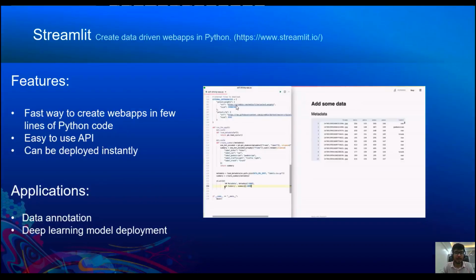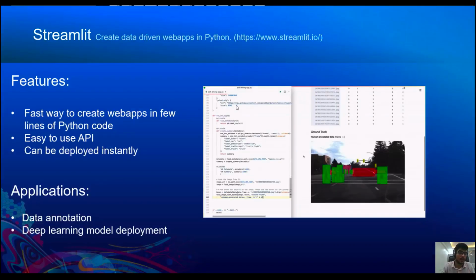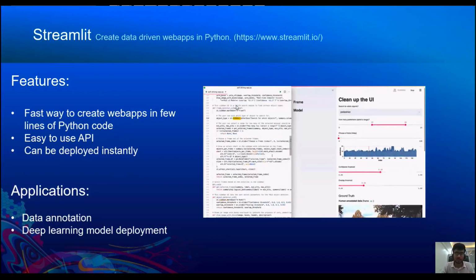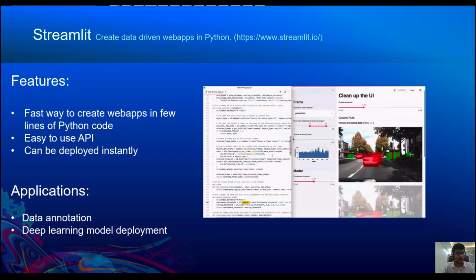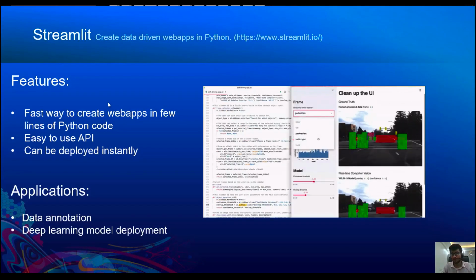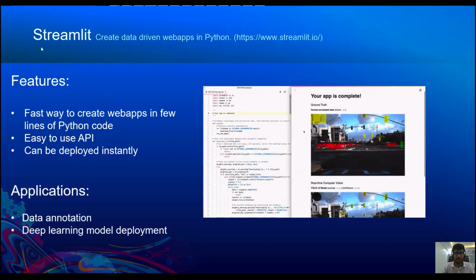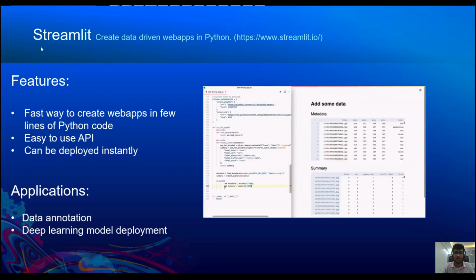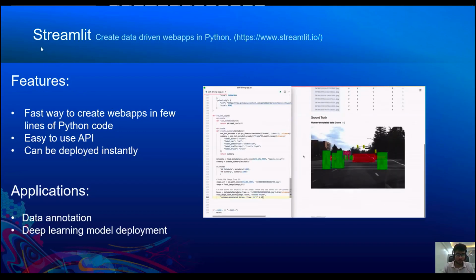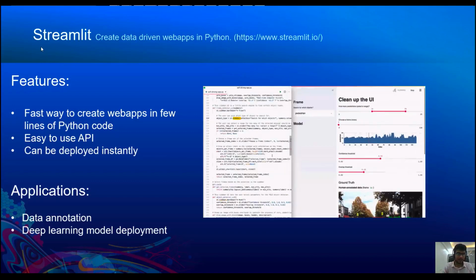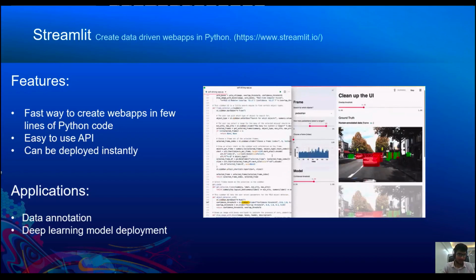Now that we have seen how to integrate ArcGIS API for Python with the apps inside of ArcGIS like dashboards and story maps, let's see how to integrate it with apps which are outside of ArcGIS like Streamlit. Streamlit is a very fast way to create web apps in a few lines of code. It is a very easy to use, simple API and can be deployed very quickly.